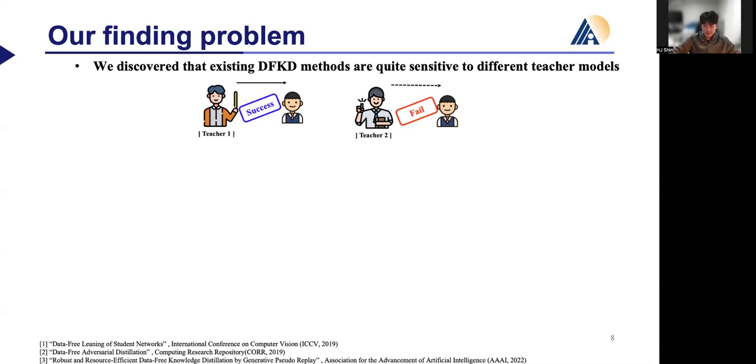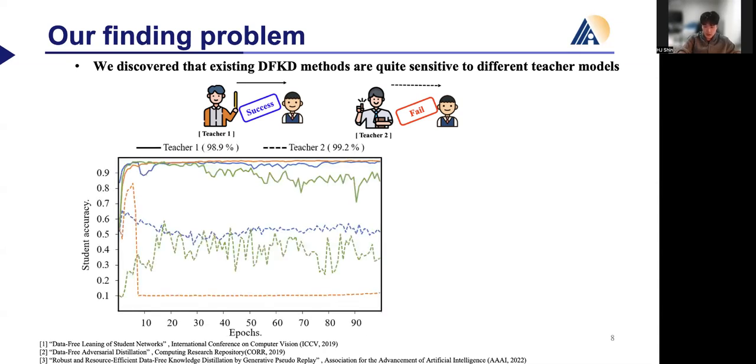the other doesn't. The left figure shows the student accuracy over epochs when transferring knowledge from two different teacher models with similar performance. Three representative methods of DFKD are distinguished by color. As you can see, when knowledge was transferred from the dotted line teacher, the performance was notably lower compared to the solid line teacher. We analyzed the reasons for the failure of each method.